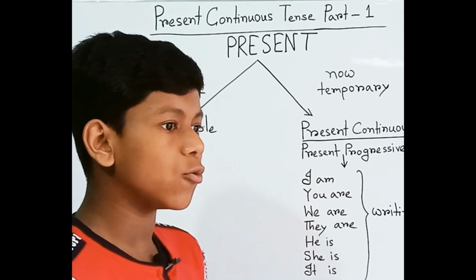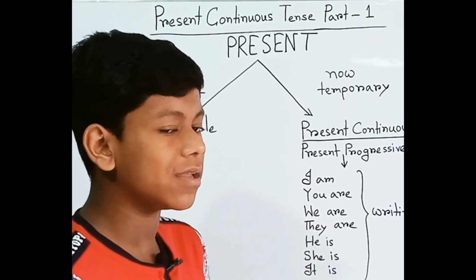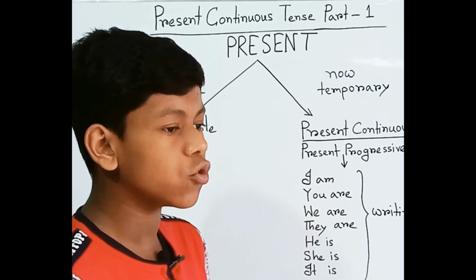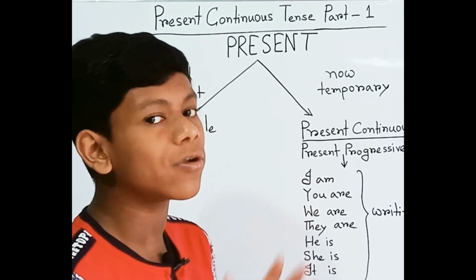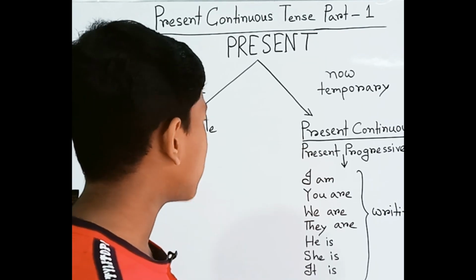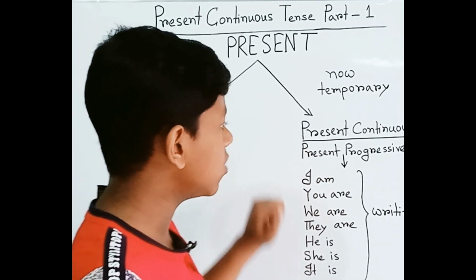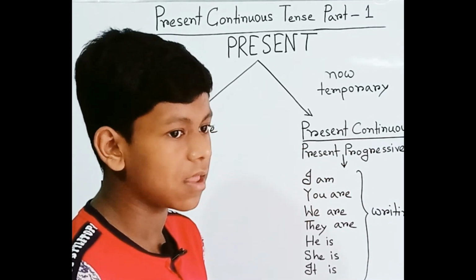It can be a general permanent fact, or a habitual truth of your regular activities. So "I write" is present simple tense, but today we will learn present continuous tense.